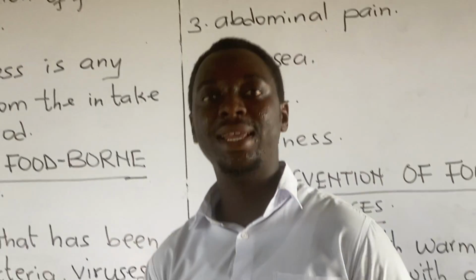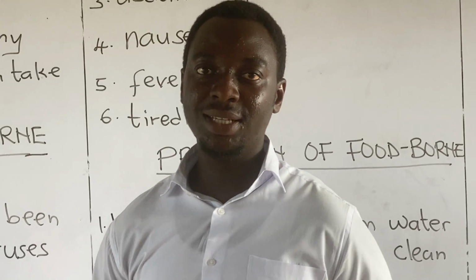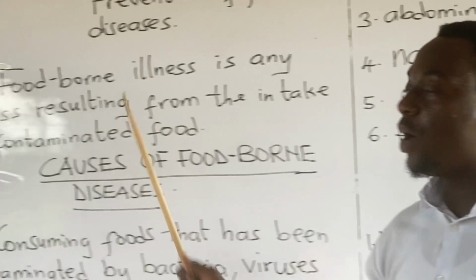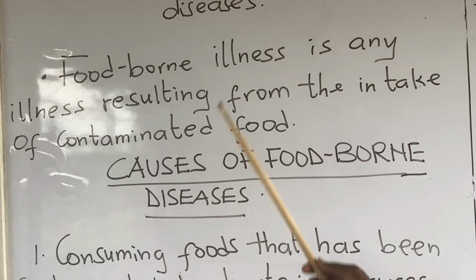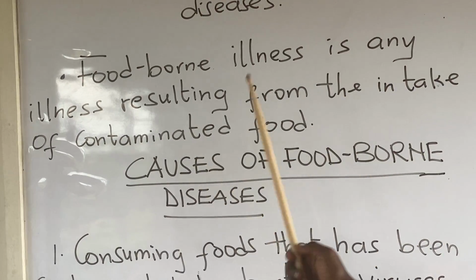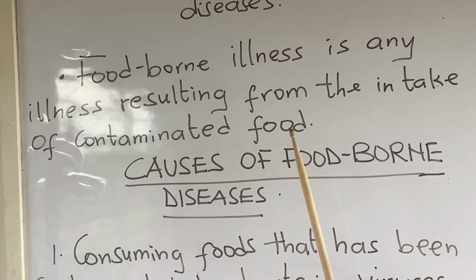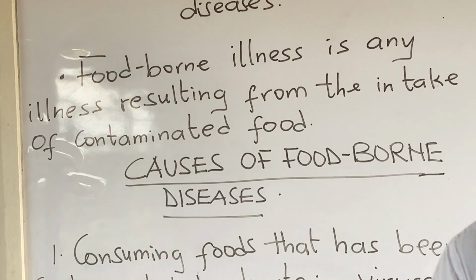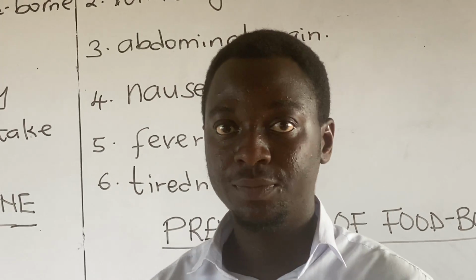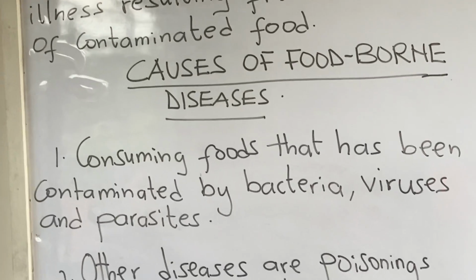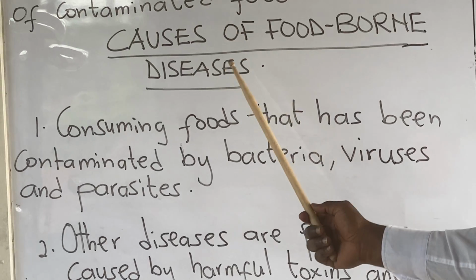Let's look at the keyword here, foodborne diseases. Foodborne diseases or foodborne illness is any illness resulting from the intake of contaminated food. There are two major ways by which you can fall sick from the intake of food. Let's look at these causes, the causes of foodborne diseases.